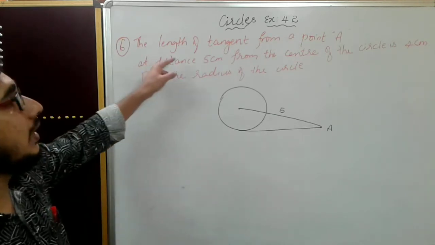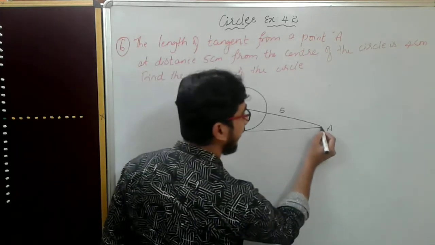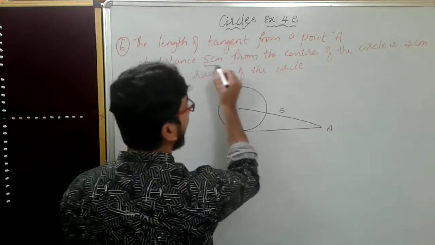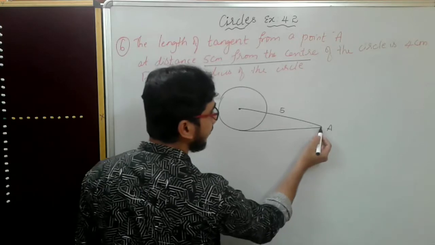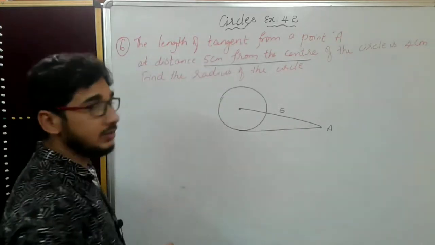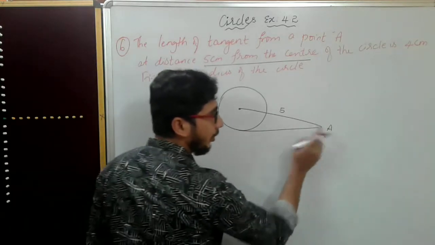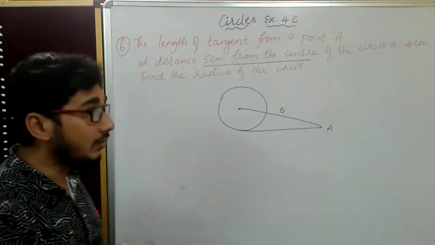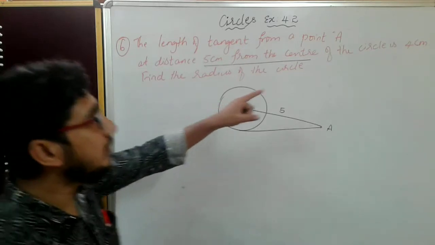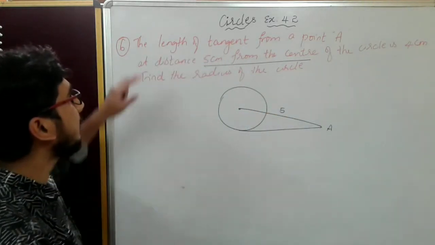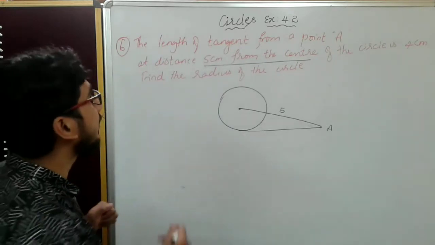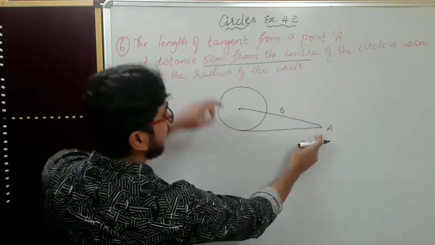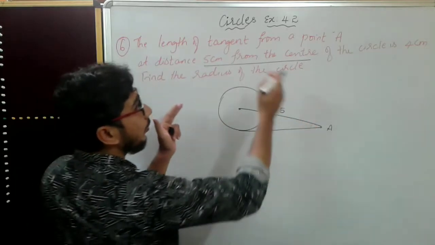I repeat again. The length of tangent from a point A, this is the point A, at a distance of 5 centimeters from the center.